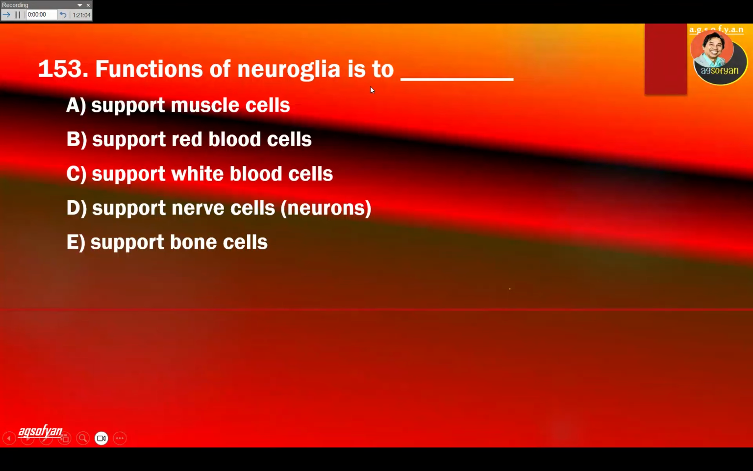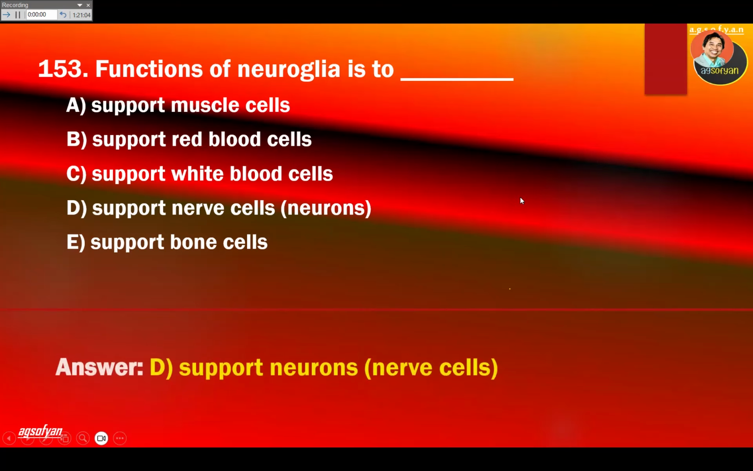Function of neuroglia is to, so they are helpers, they are supporters. Look for that one. Support muscle cell? No, they are not supporting muscle cells, but they support the neurons. Support muscle cells incorrect, support red blood cell incorrect, support white blood cell incorrect, support nerve cell or neuron? Yes, D will be the answer.